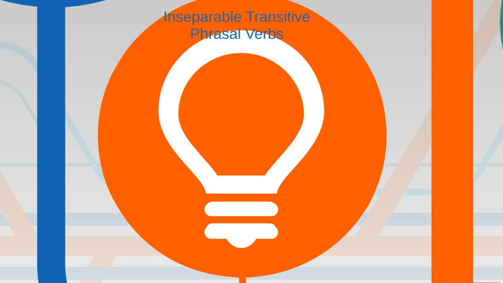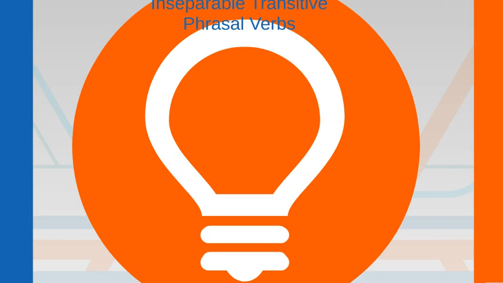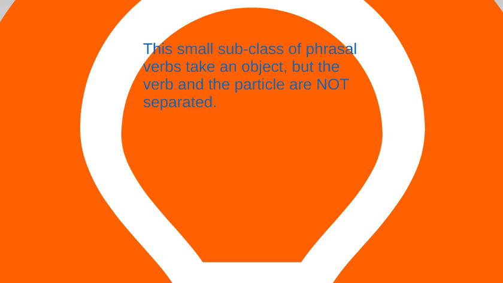All right, let's take a look at a second category. The second category are called the inseparable transitive phrasal verbs. And again, I think by now you guys can figure out what all this means. In this case, this is a small subclass. They take an object that makes them transitive, of course, but the verb and the particle cannot be separated.